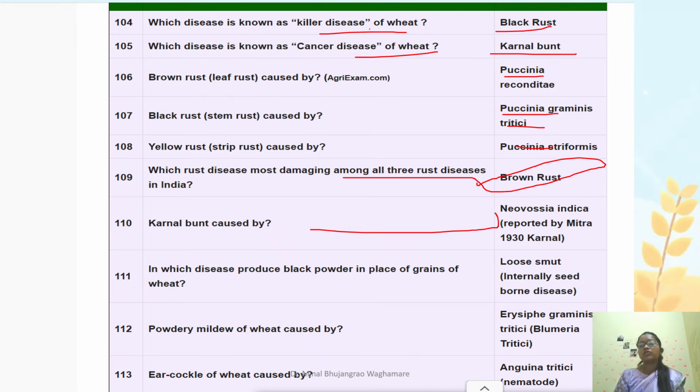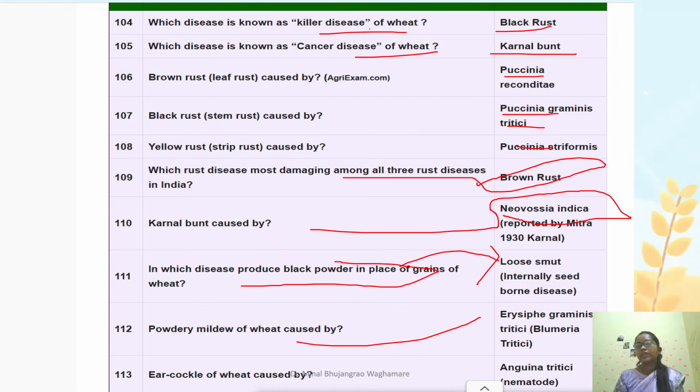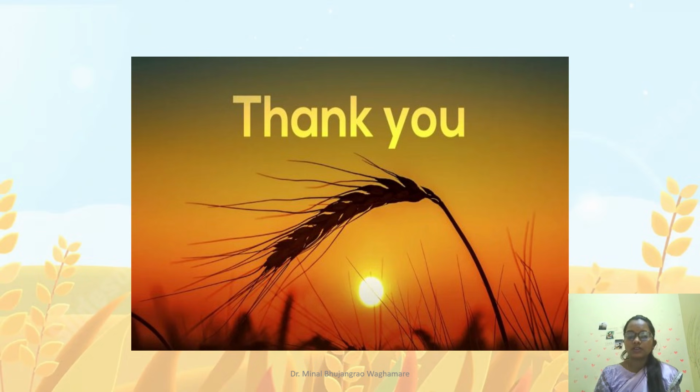Karnal bunt is caused by Neovossia indica, earlier named Tilletia indica, and the disease produces a black powder in place of the grains of wheat. The answer is loose smut, which has teliospores present inside it. Powdery mildew of wheat is caused by Erysiphe graminis tritici, and earlier was known as Blumeria tritici. Ear cockle disease of wheat is caused by the plant parasitic nematode Anguina tritici.